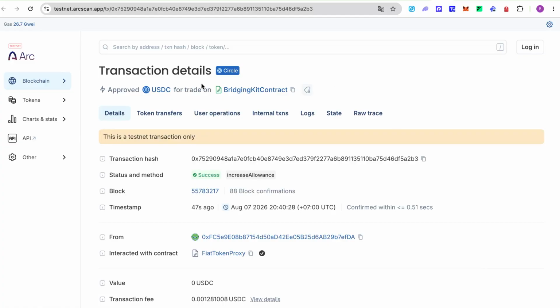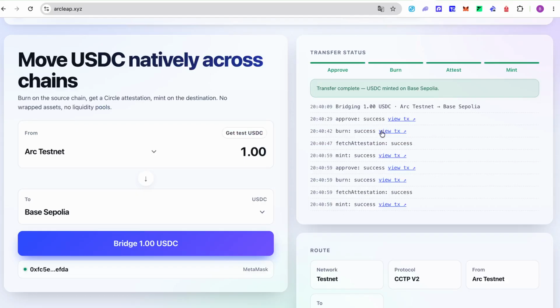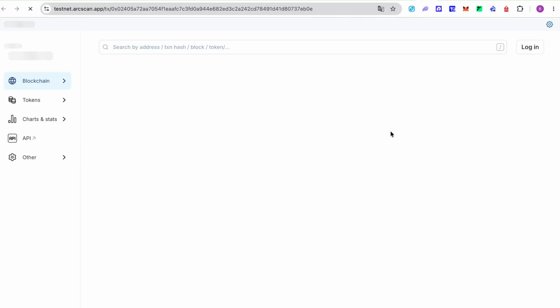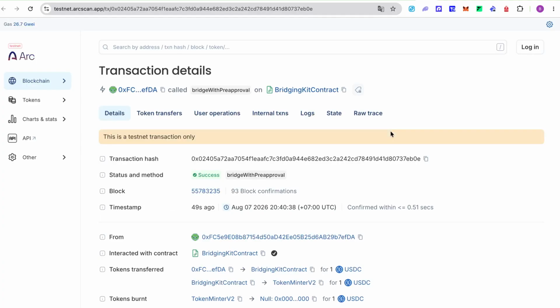Here it is on the Arc Explorer, a successful call to the bridging contract, 1 USDC burnt by Token Minter V2. The message is signed by Circle and minted on Base Sepolia. That is the full round trip, on real contracts.